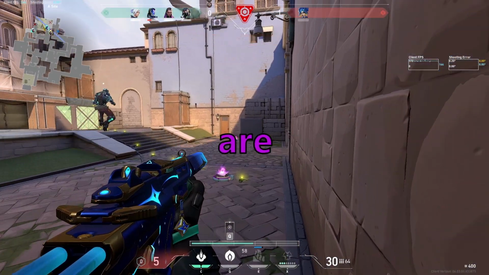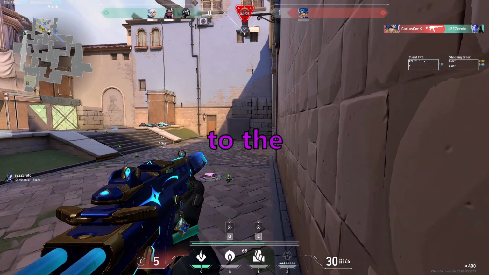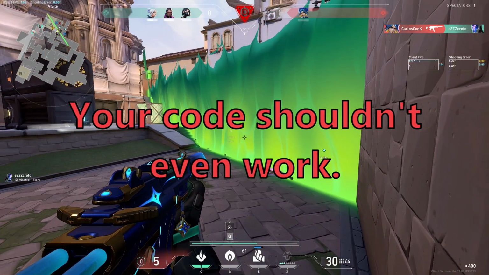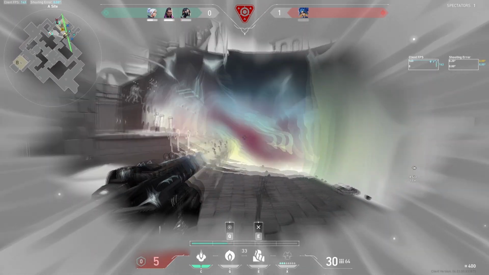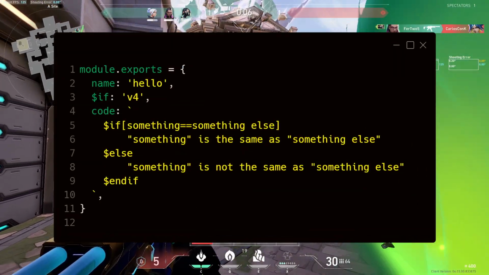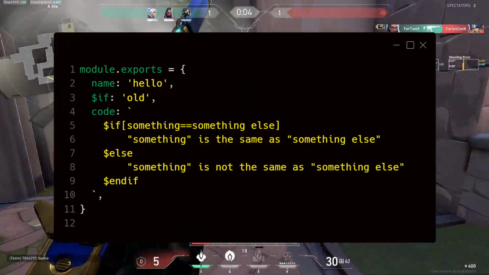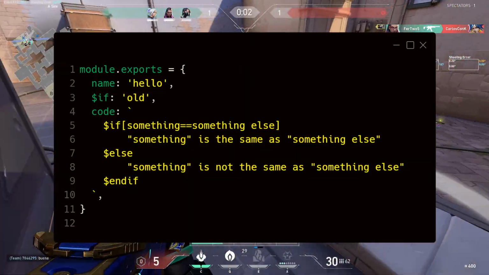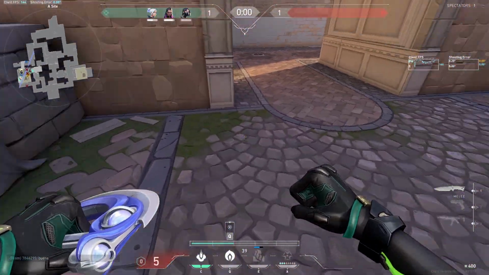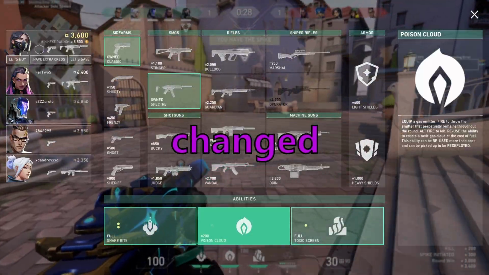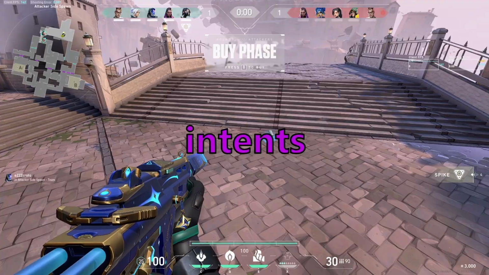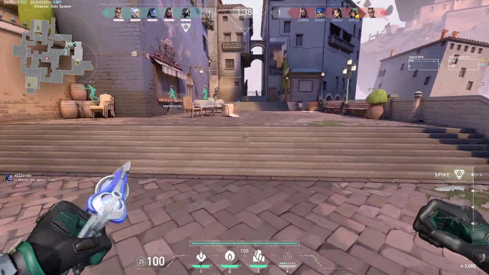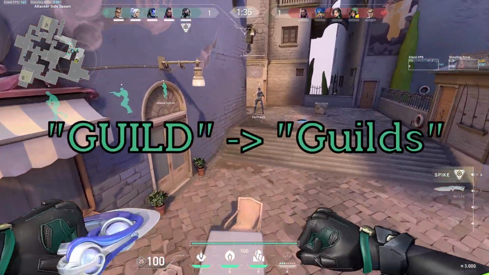They are changes that are considered completely code breaking, to the point, well, your code shouldn't even work properly anymore. So for everyone who used if before, you can't choose if before anymore. If before was changed into if of. In 6.0.0, the database also changed from dbjs.db to i.db. The intents changed, so now your intents will be changed from, for example, guild to guilds.